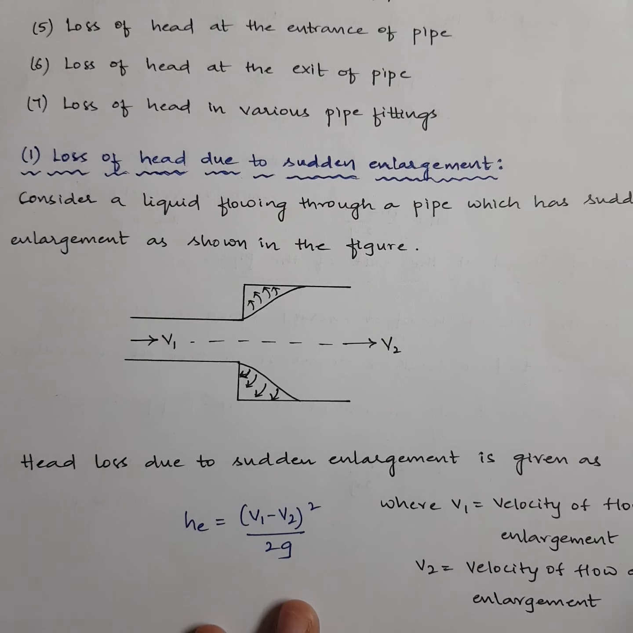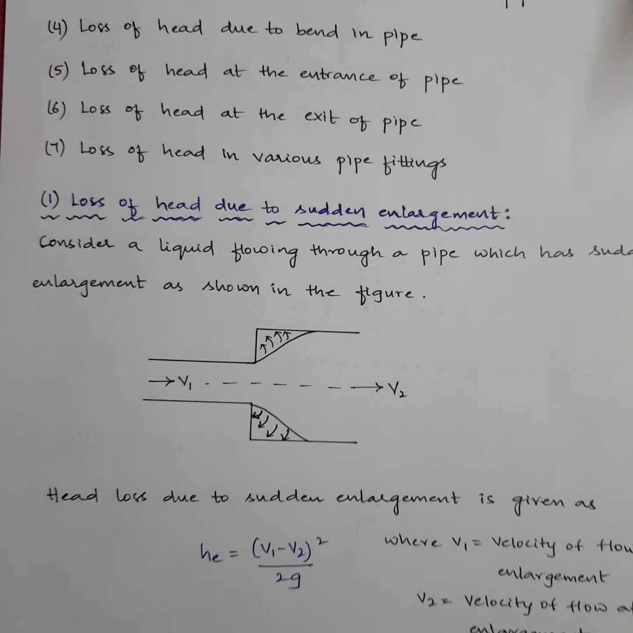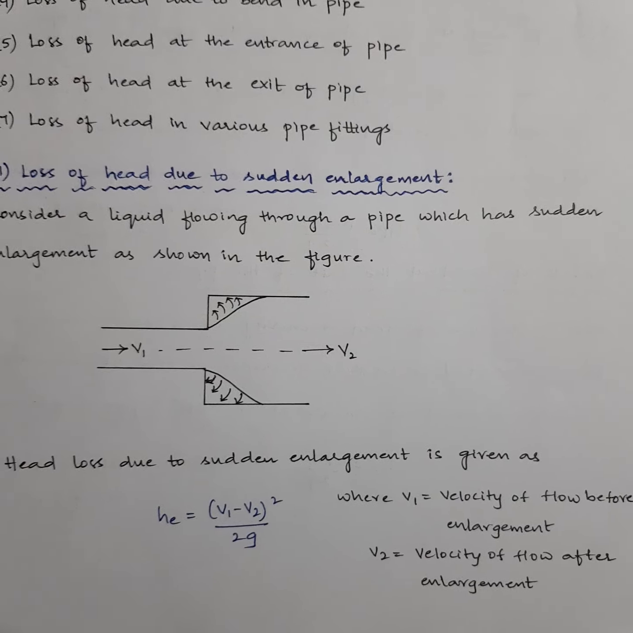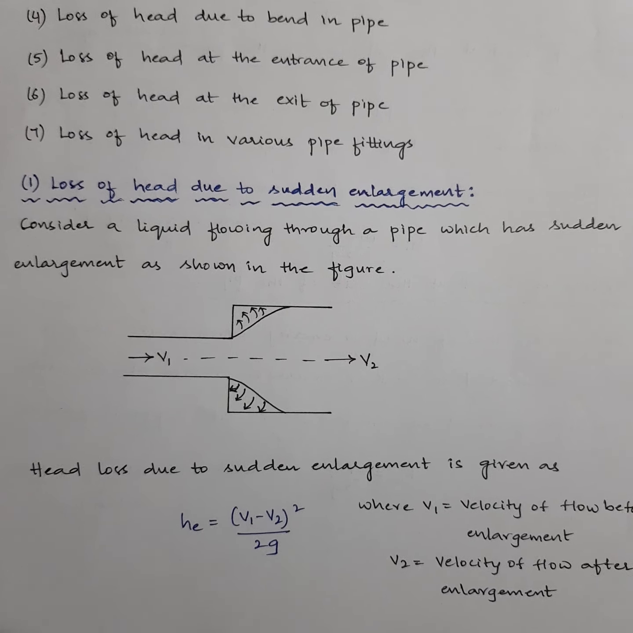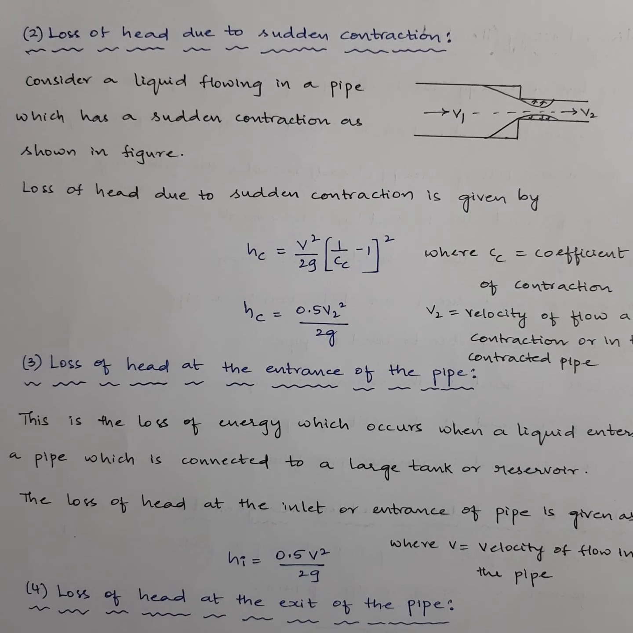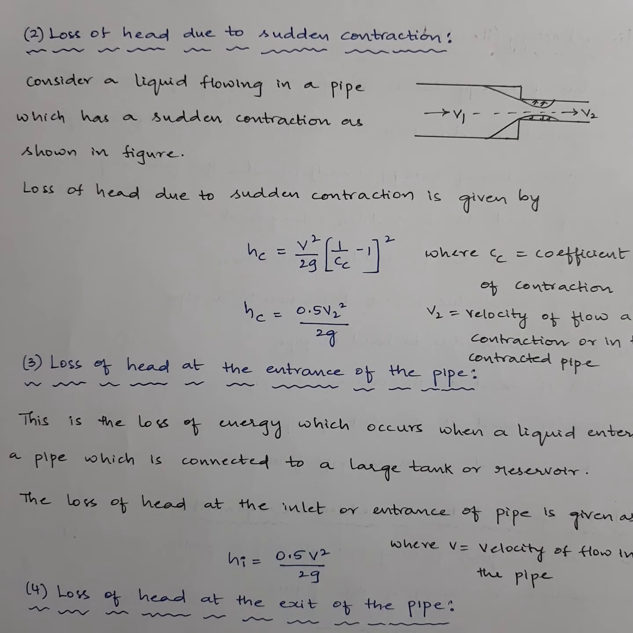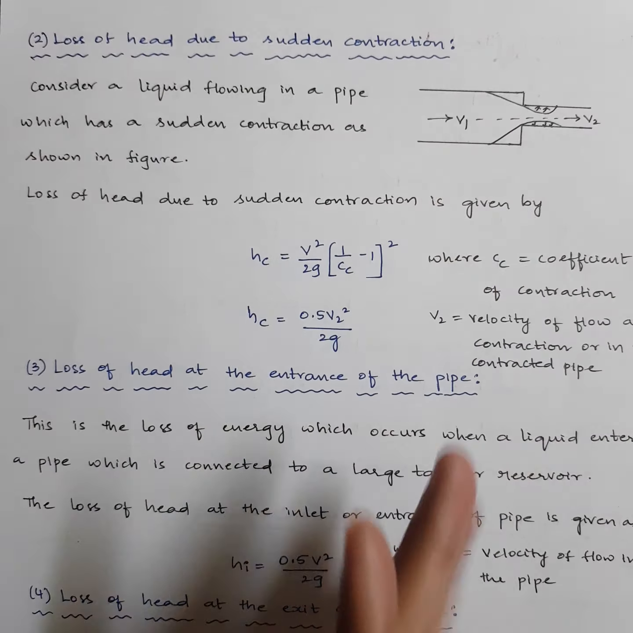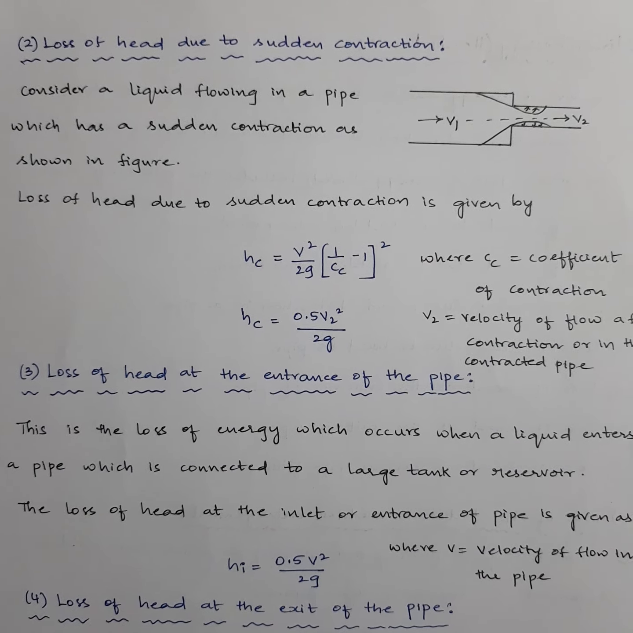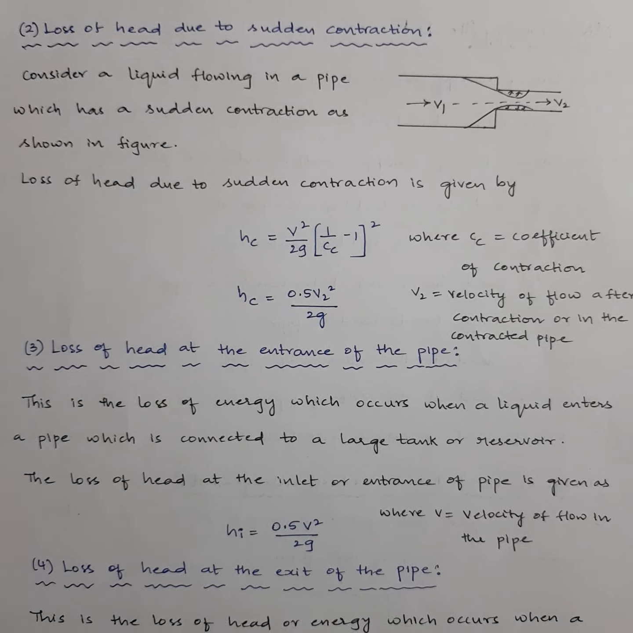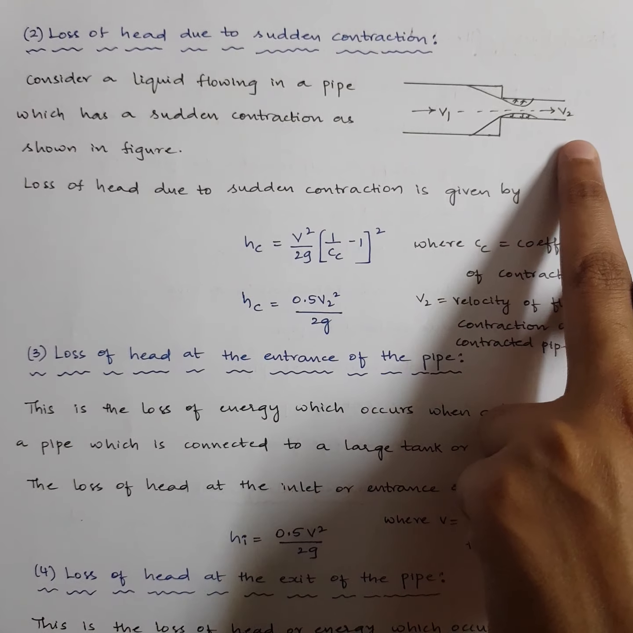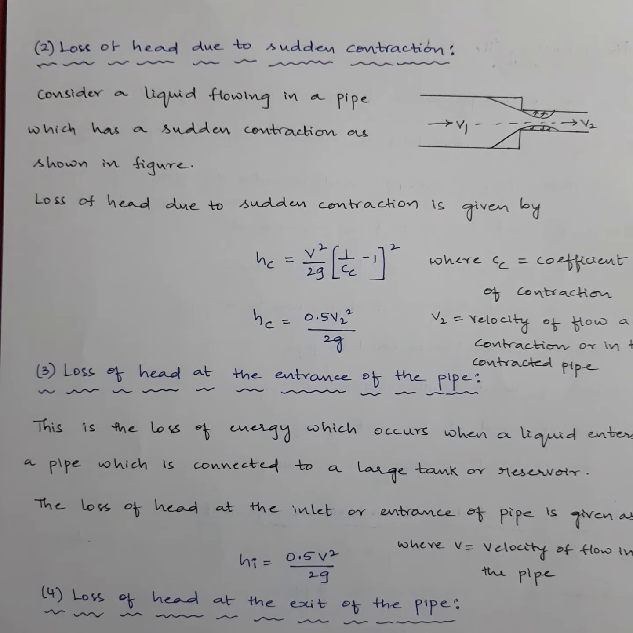Okay, this is the formula for sudden enlargement. Now let's go for the second case, loss of head due to sudden contraction. This is exactly the reverse of what you have seen just now. There you have seen a pipe getting enlarged into another pipe. Now the enlarged pipe is getting contracted into a smaller portion.